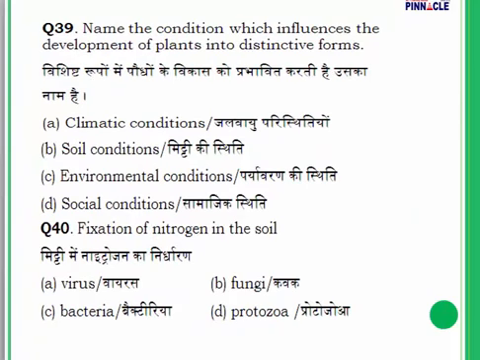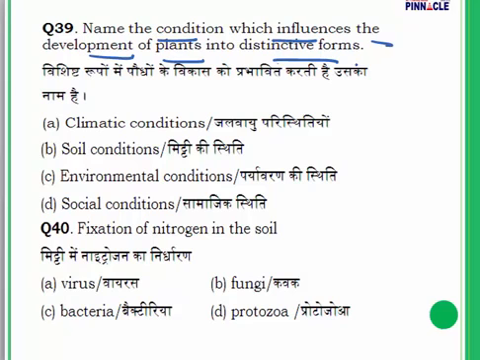Question number 39. Name the condition which influences the development of plants into distinctive forms. What kind of plants are going to develop? Will they be tall trees? Will they have a dense canopy? Will they be evergreen trees? Will they be tropical trees? What kind of trees are going to develop? Will they be trees which cannot stand much heat? So, what are the conditions which influence the development of plants into distinctive forms?